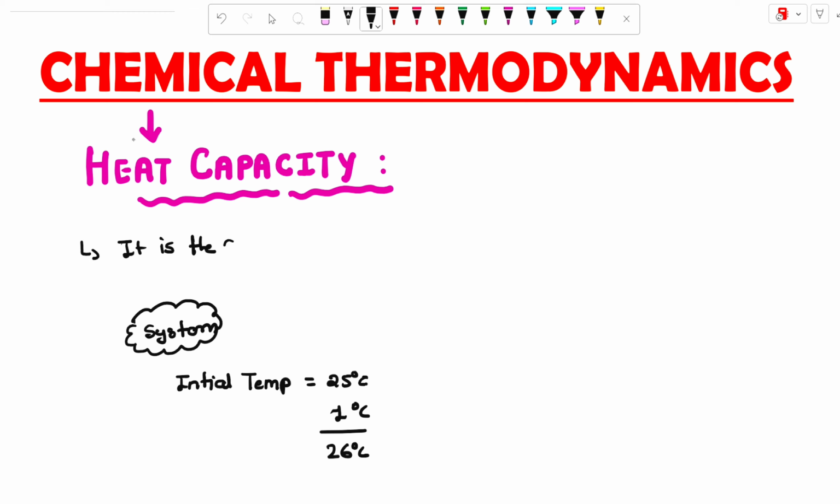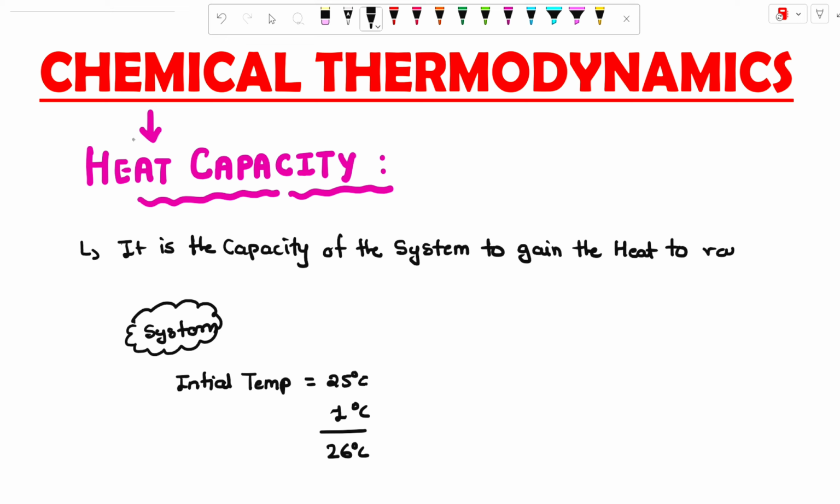It is the capacity of the system to gain the heat to raise temperature by 1 degree Celsius. Okay, this is the simplest definition for the heat capacity.